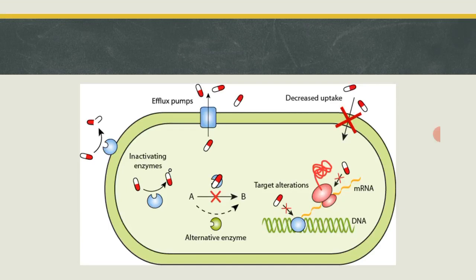If the pumps are present in a higher amount, what will result? The complete removal of that antibiotic. They will pump the whole concentration of the antibiotic out of themselves, which in turn increases the resistance against that antibiotic. This is the first mechanism, called the efflux pump mechanism.